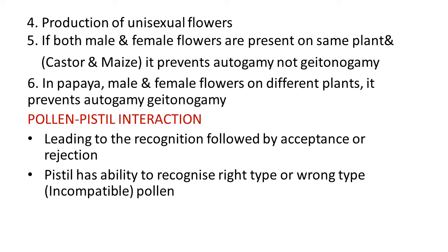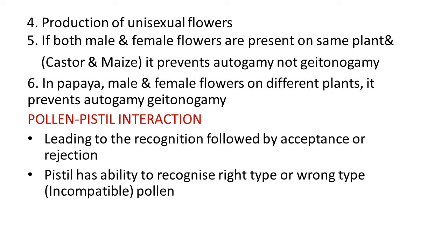Pollen-pistil interaction. It is a mechanism which leads to the recognition, followed by acceptance or rejection, of pollen. Actually, the pistil has the ability to recognize the right type or wrong type, meaning incompatible pollen. If the pollen is of the right type, then and only then it is accepted.